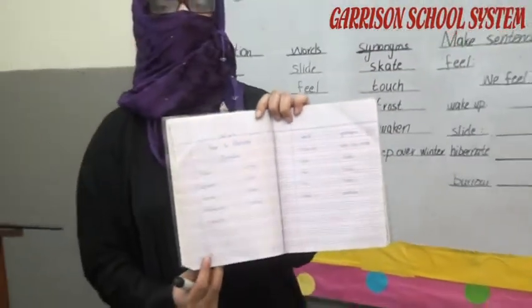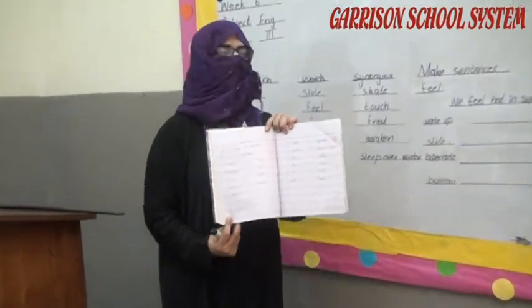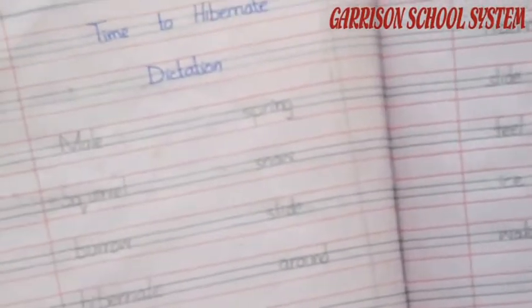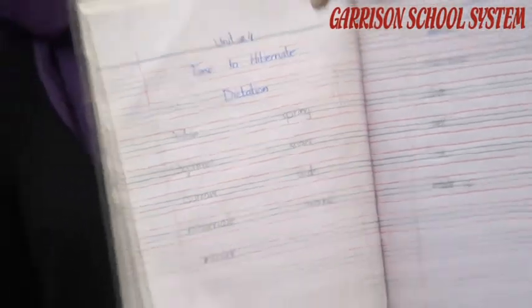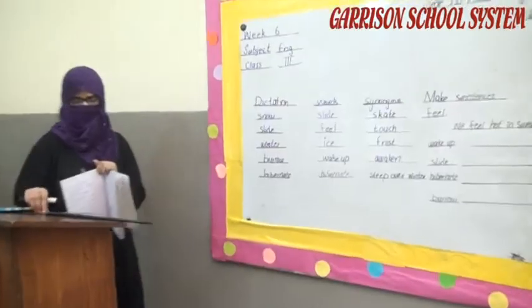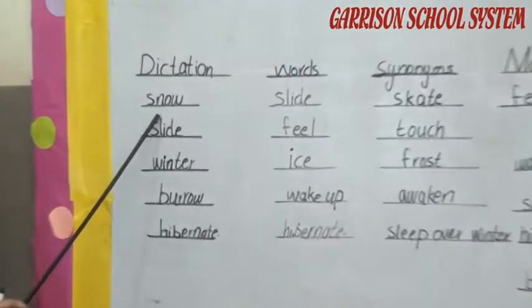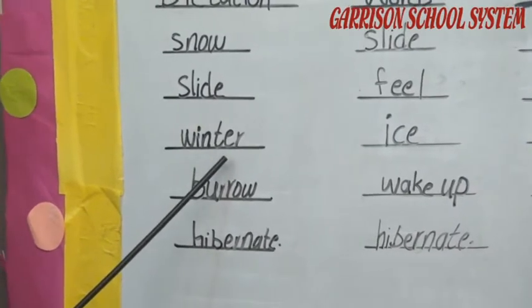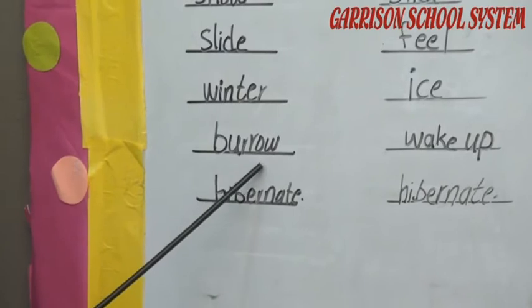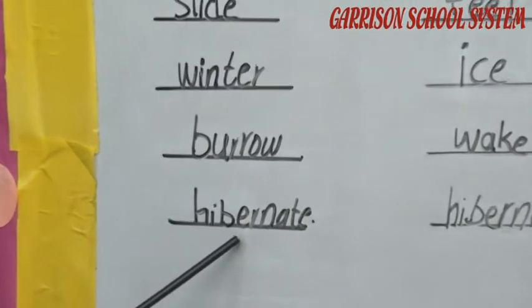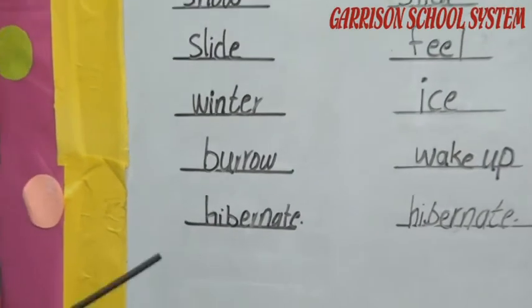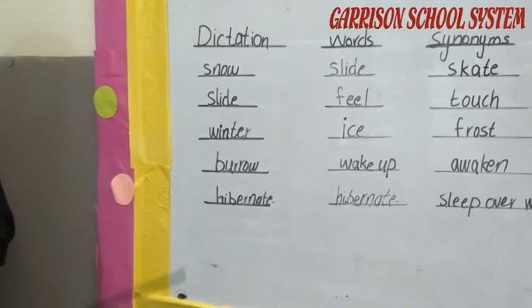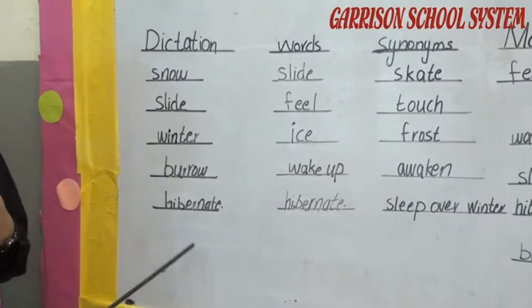Chapter number 4, you have to write down on your notebook. The first topic is your dictation words. These are all your dictation words. You can read. A few words I am writing here: S-N-O-W, snow, S-L-I-D-E, slide, W-I-N-T-E-R, winter, B-U-R-R-O-W, borrow, H-I-B-E-R-N-A-T-E, hibernate. The correct pronunciation of this word is hibernate. Again, hibernate. Now you have a clear concept about this word.